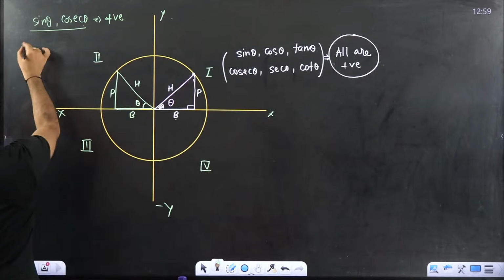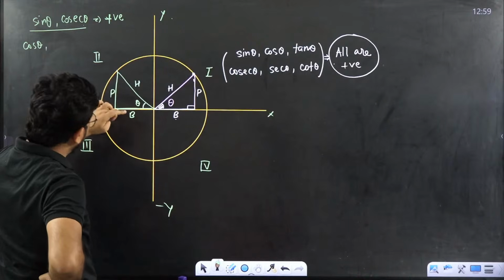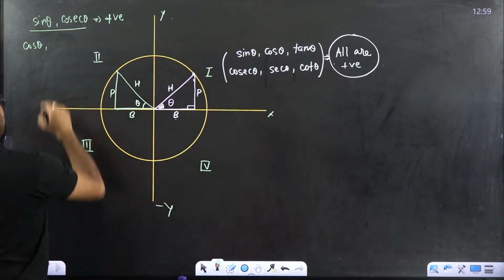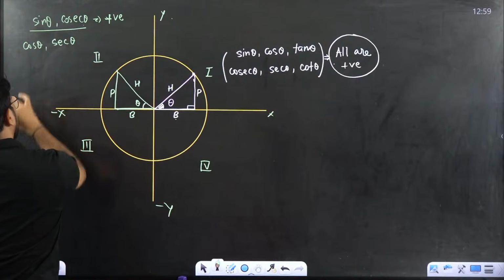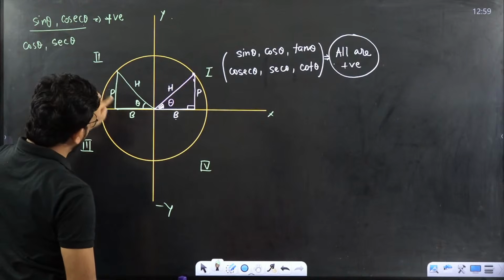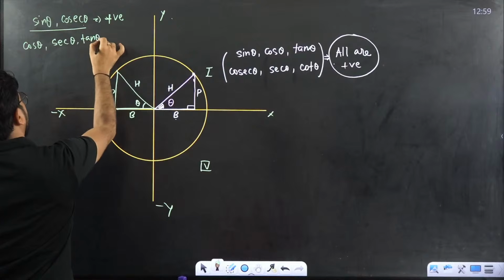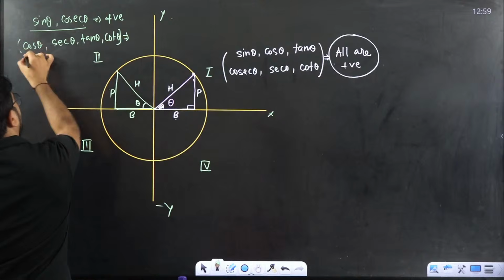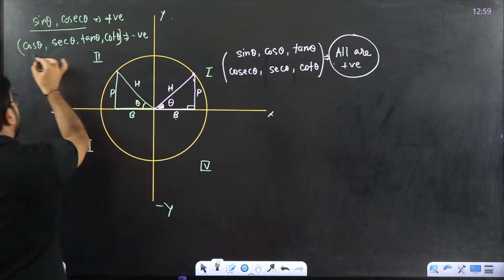But cos theta is base upon hypotenuse. Base is negative because it is on the negative x-axis and hypotenuse is positive, so cos theta is negative, and sec theta is also negative. Similarly, tan theta is perpendicular upon base. Perpendicular is positive but base is negative, so tan theta and its opposite cot theta are negative. This has to be clear to you.